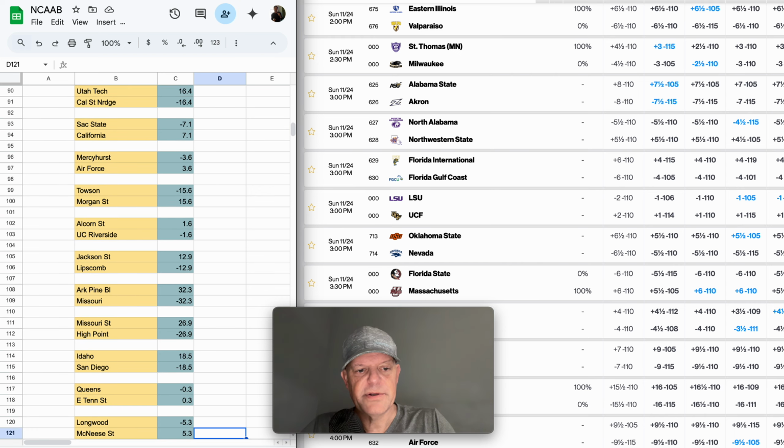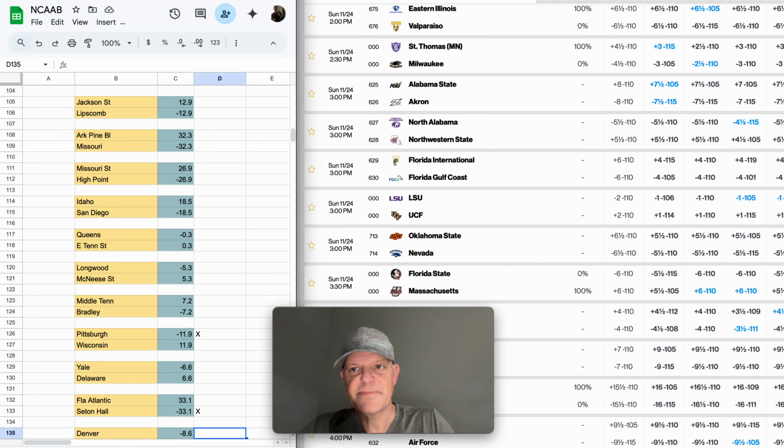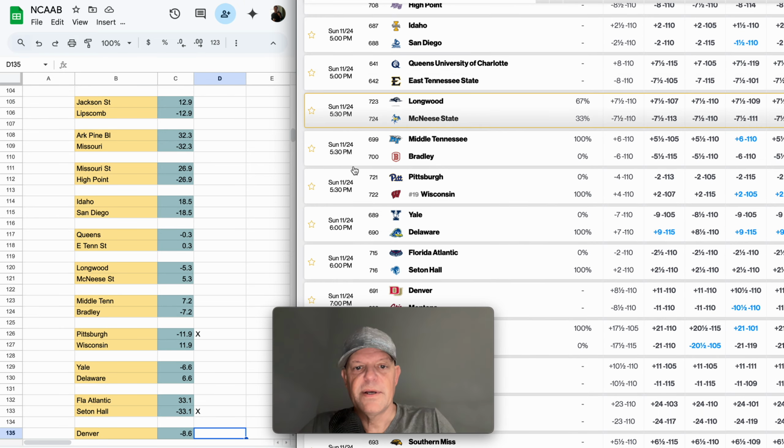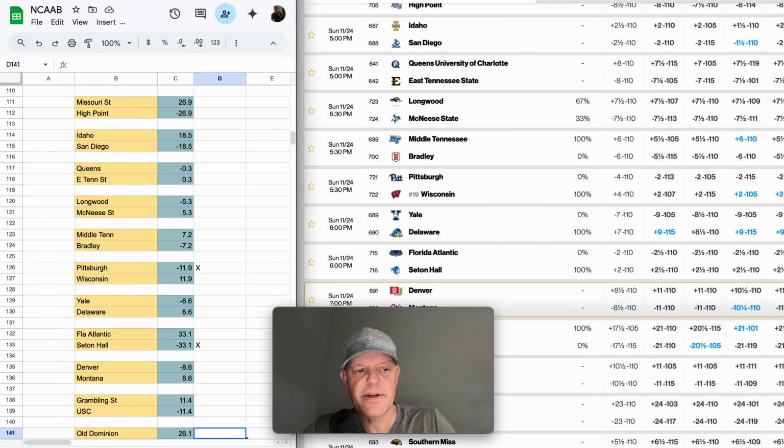And moving along here to the end, Pittsburgh and Wisconsin. Let's find that one. Wisconsin's a ranked team. They're at +4. Line moved down to +2. In favor of Wisconsin, we have Pittsburgh -12. So again, that's one of those examples where we're going against the market there.